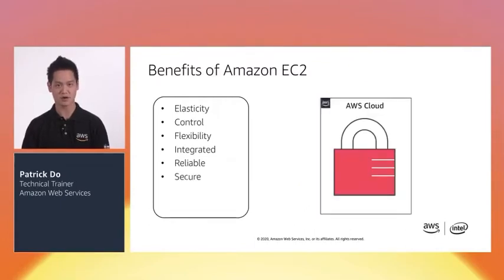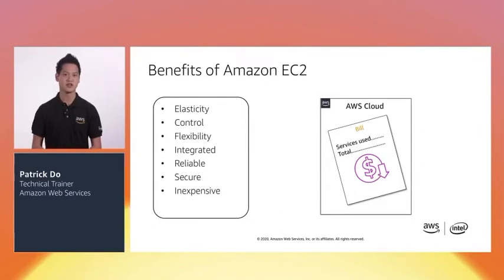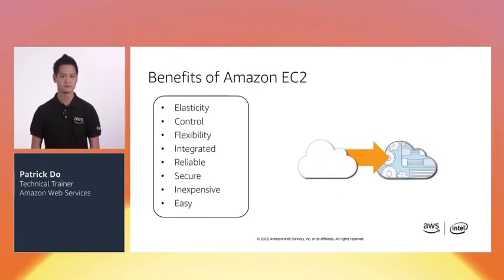Security is our highest priority. As an AWS customer, you will benefit from the data center and networking architecture built to meet the requirements of the most secure, sensitive organizations. Amazon EC2 works in conjunction with Amazon VPC to provide security and robust networking functionality for your compute resources. Using Amazon EC2 lets you take advantage of Amazon's scale, enables you to pay a very low rate for the compute capacity that you actually consume. Overall, Amazon EC2 makes it easy for you to get compute resources in the cloud to build and deploy your applications.